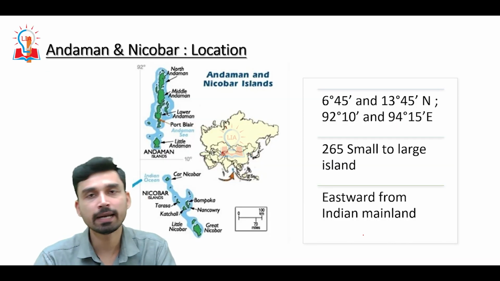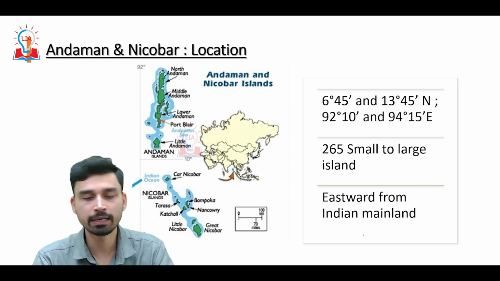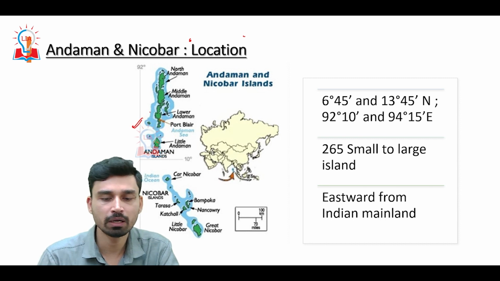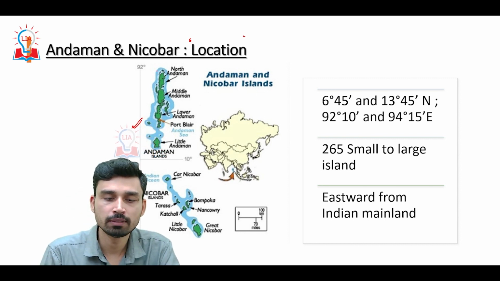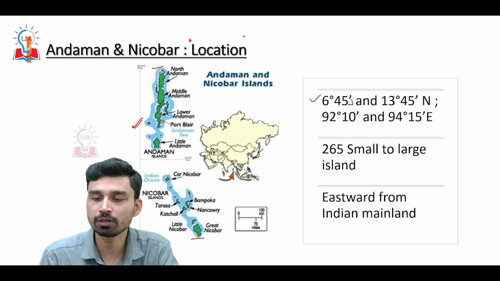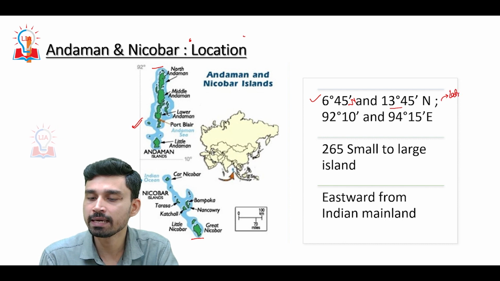So let us try to understand how we can understand the geography of a particular island. First of all, if you look at the location, we can see this is the map of the Andaman and Nicobar Islands. Overall, the island stretches from south to north between 6 degree 45 minute north to 13 degree 45 minute north. That is what we can say is the latitudinal extent of the island.